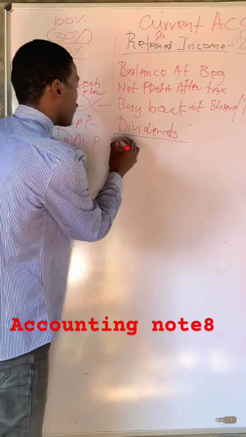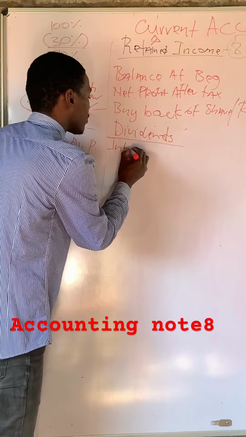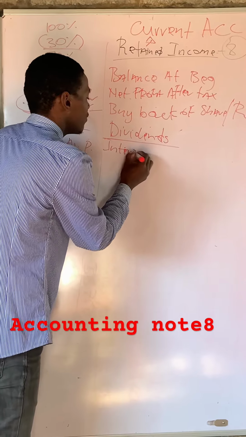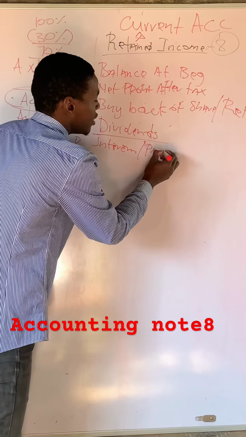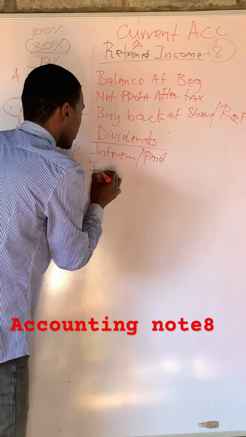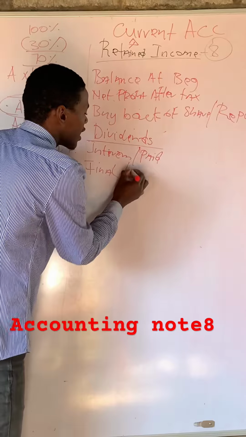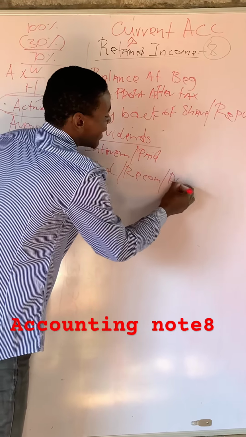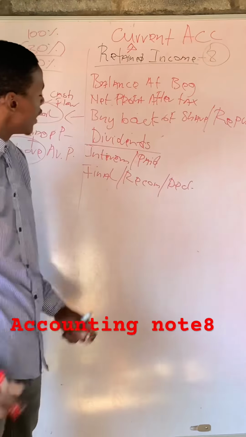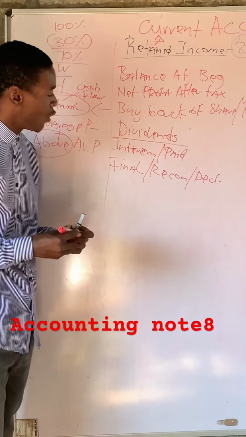Then the dividends are paid after 6 months and at the end of the financial year. So we have interim dividends, or paid, and final dividends, or sometimes they will call it recommended or declared. So be familiar with these ways.